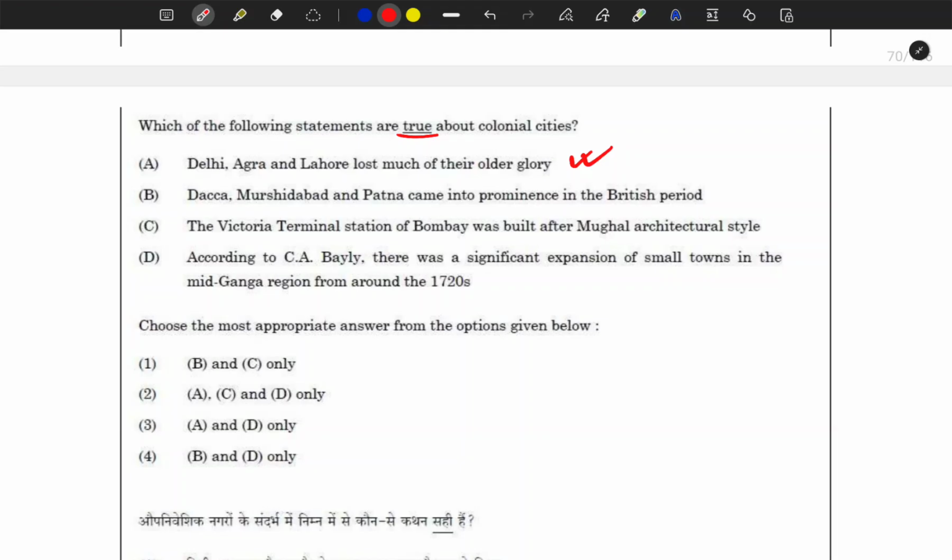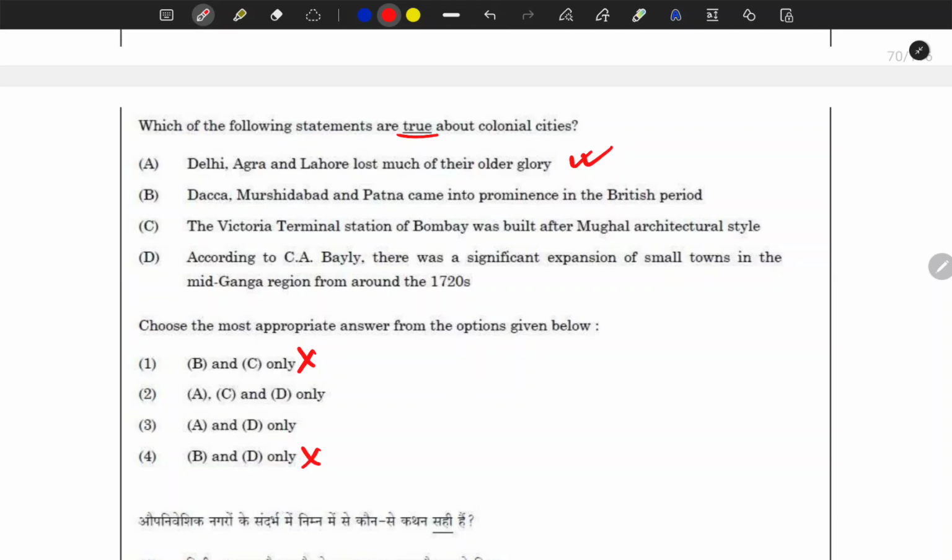Here, for me this first statement is true. So I can eliminate this option and this option, because in these two options there is no A option. So now my weight lies on, see, in both of these options D is there, so D must be correct. Just verify it. According to C.A. Bayly, there was significant expansion of small towns in the mid Ganga region from around the 1720s. Yeah, this is correct.